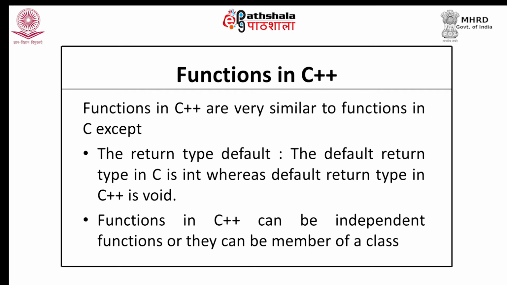When we define a function, we may or may not specify the return type of the function. If we do not specify the return type of function, then the default return type will be considered as the return type of that function. You would recall that the default return type in C is int, whereas default return type in C++ is void.